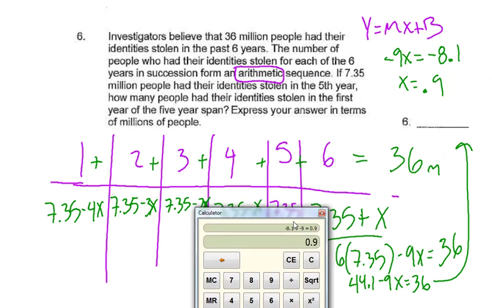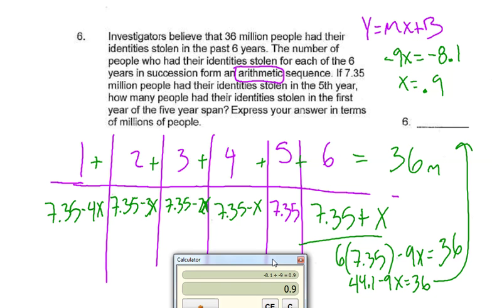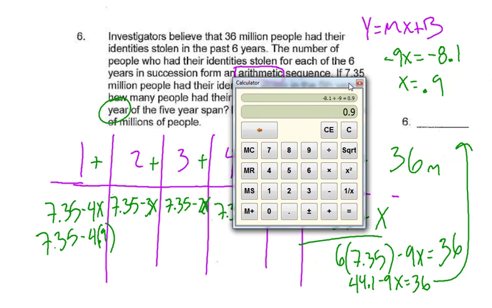And so now we can go back to the question, and we want to know how many identities were stolen in the 1st year of the 5 years. And so we can go over to this column here. We have our 7.35 minus 4 times 0.9. Would it be just easier to add them all, the first 5 years all together, than plug in x? I'm going this way. If I'm wrong, then we'll try your way. I think they both work. Either one's fine. So I find this a little simpler. You can explain your way in a moment if you'd like.